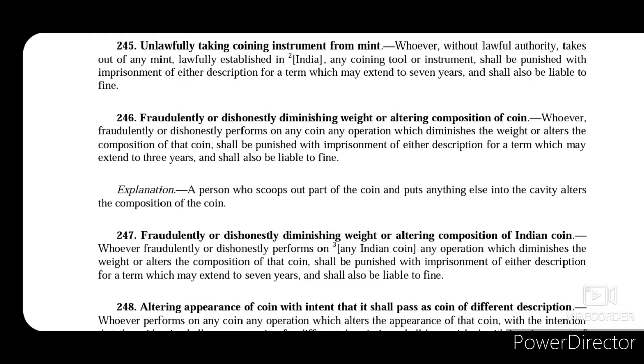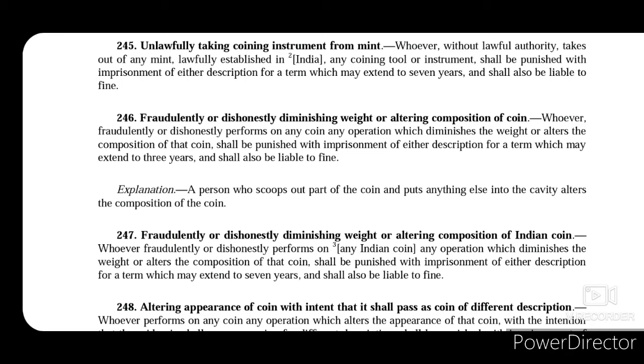Now 246 talks about fraudulently or dishonestly diminishing weight or altering composition of coin. The alteration of the weight and composition of the coin is done by diminishing it. Whatever weight was supposed to be, that person intentionally diminished it. Say for example, the coin was supposed to be of 1 gram, and now this person diminished the weight. In that case, he shall be punished with imprisonment of either description for a term which may extend to 3 years and shall also be liable to fine.